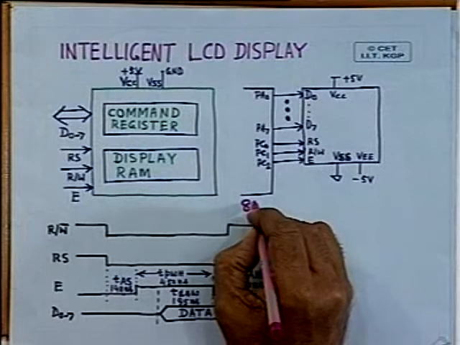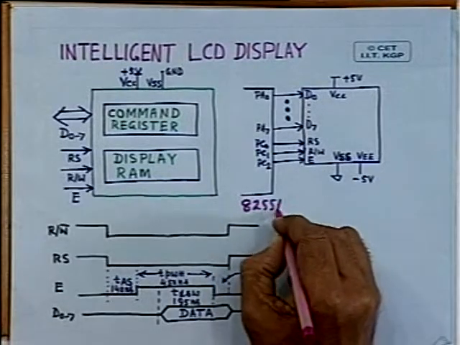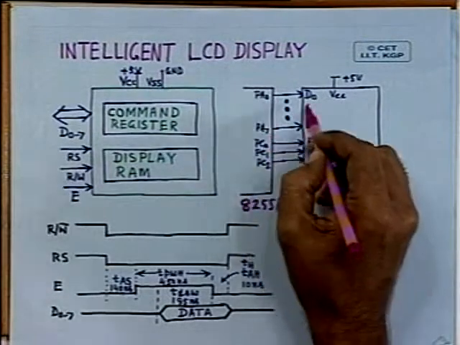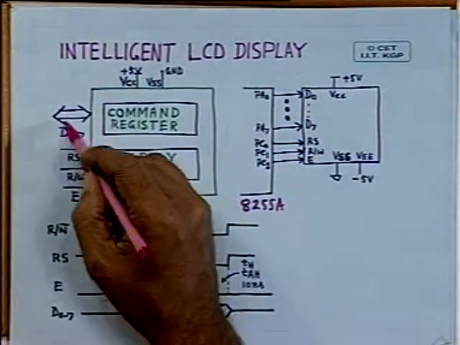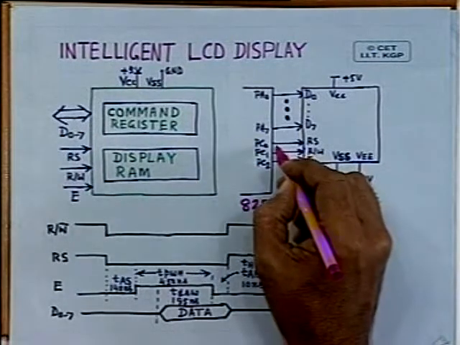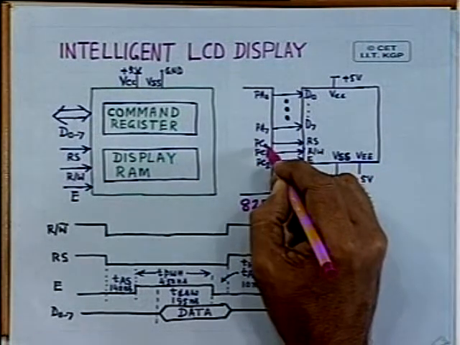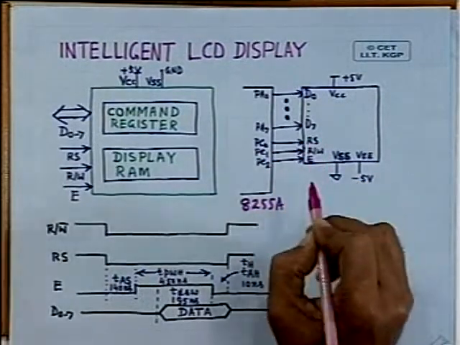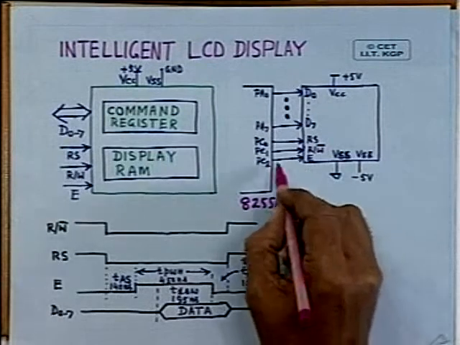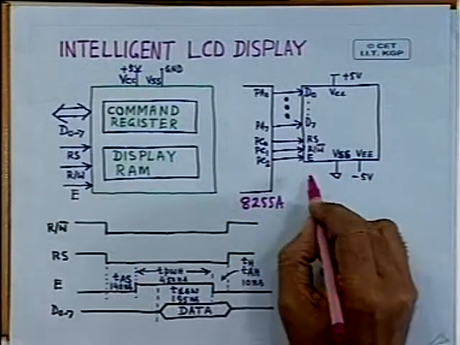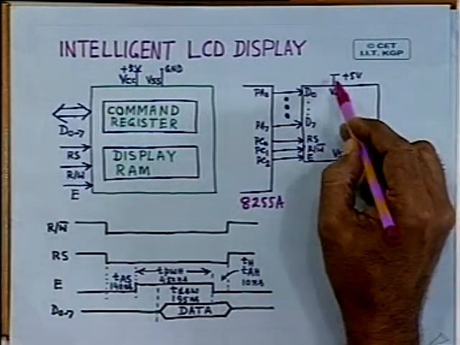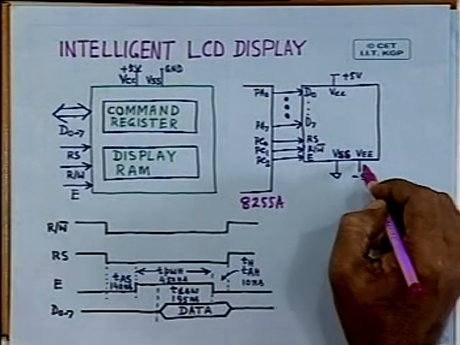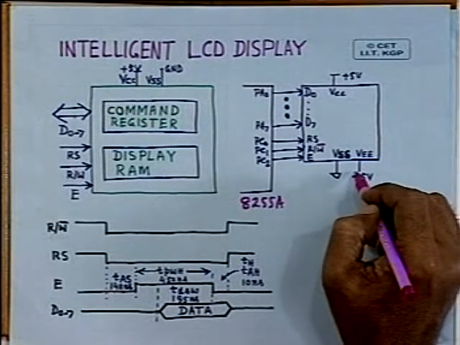So, it can be 8255, a general purpose programmable peripheral interface, and say port A is connected to D0 to D7 lines, these lines, and port C, 3 port C lines, PC0, PC1 and PC2, these lines are connected to register select, read write and enable line. And as you can see here, supply voltage is 5 volt, you do not require high voltage, and this VEE can be used for controlling the intensity.